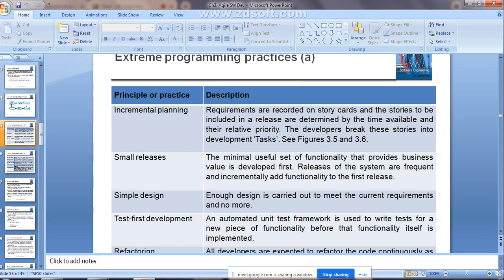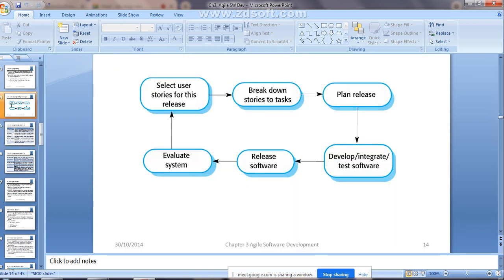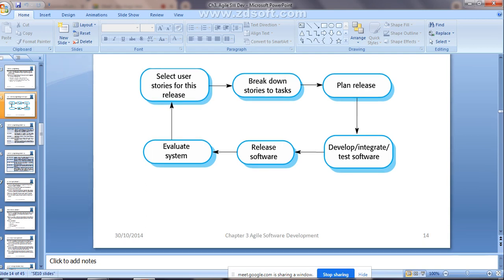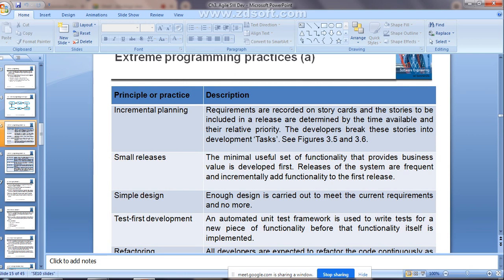Requirements are recorded. As the customer produces the requirements, he specifies them, and those are recorded in the story cards. Here new terms come in extreme programming: stories, as in the release cycle we have seen, where you select the user stories for the release. That means those stories are recorded on the story cards, and the stories to be included in a release are determined by the time available and their relative priority.